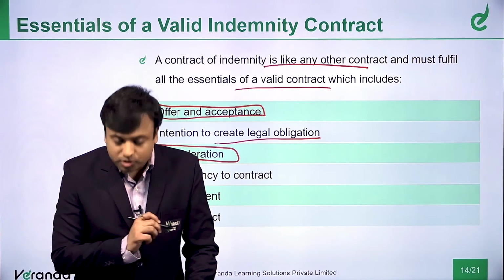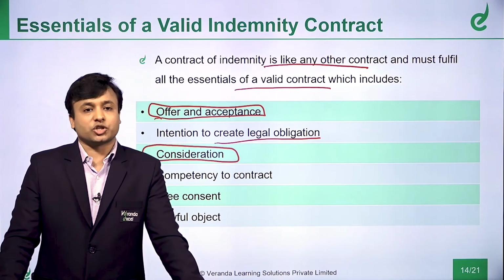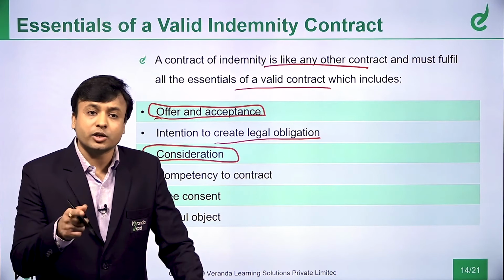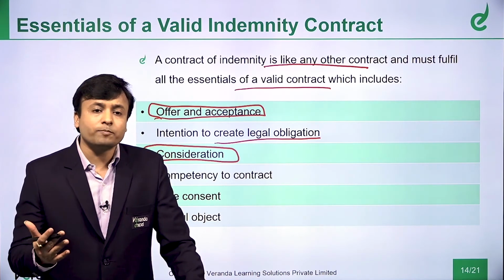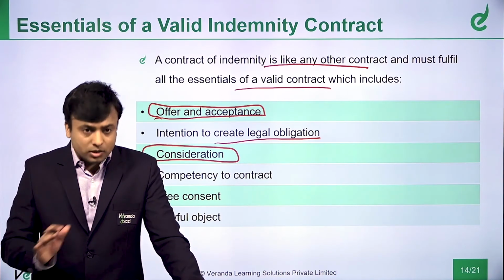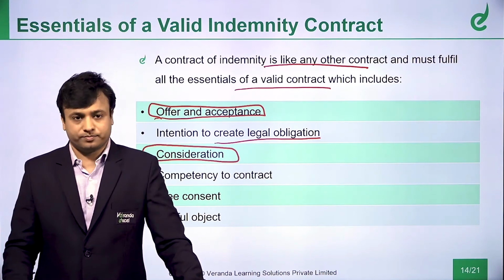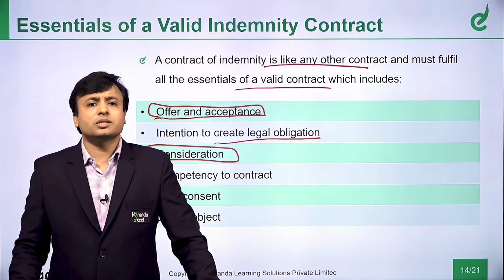Next, consideration. This is beautiful. A contract should have a consideration, this we already know. Other than section 25, which talks about exceptions, there are 3 exceptions for a valid contract without consideration. Otherwise, generally a valid contract should have a consideration. Now, in case of an indemnity, what is the consideration?